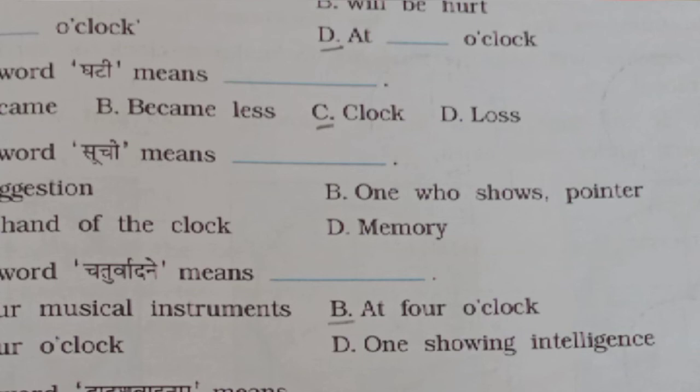Suchi means a hand of the clock. Option C, a hand of the clock, is the correct answer. There are 3 hands in the clock. Okay.